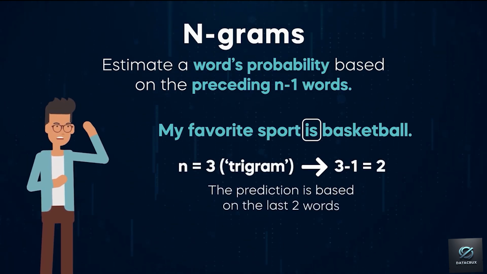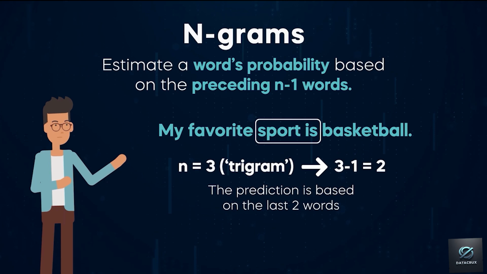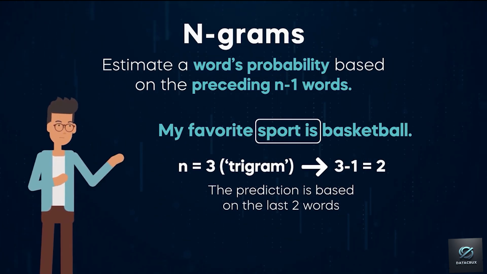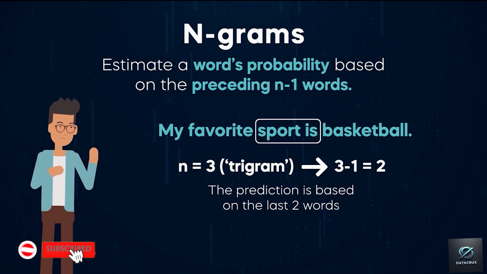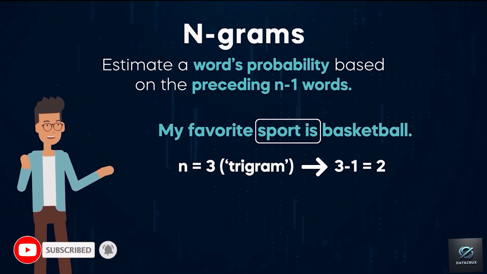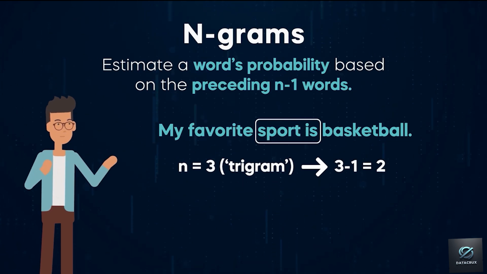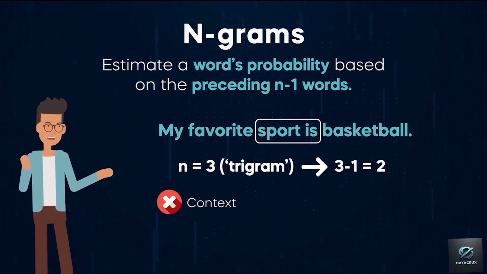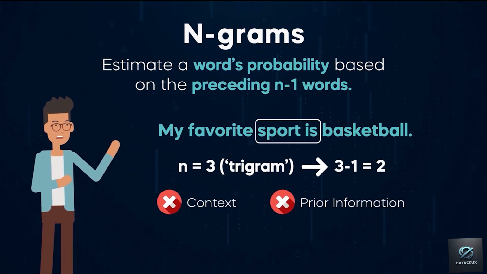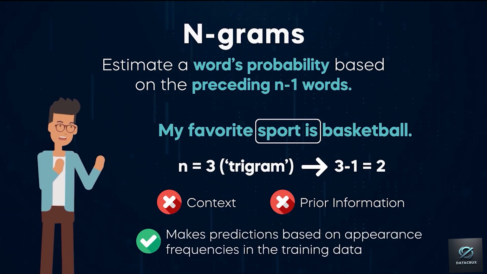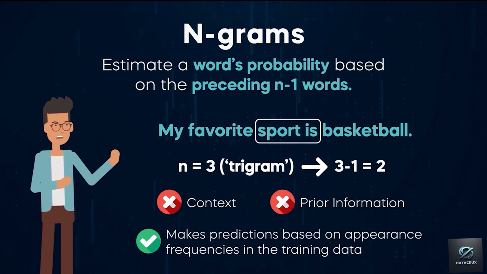The model analyzes instances of sport is in the training data to predict the most frequently occurring subsequent word. So this is how ngram works. Far from ideal, huh? The model seems to miss the subtleties of context and prior information. It simply aims to optimize predictions based on appearance frequencies in the training data.